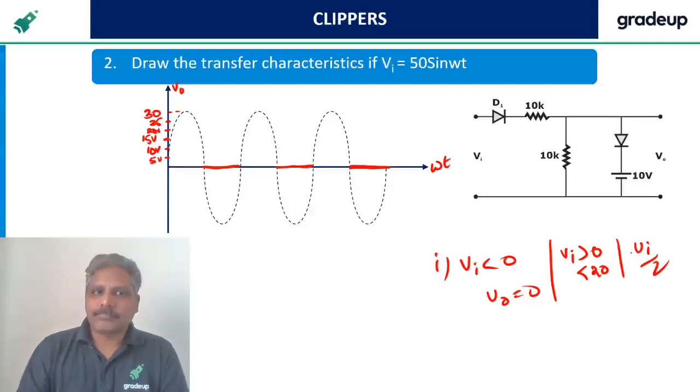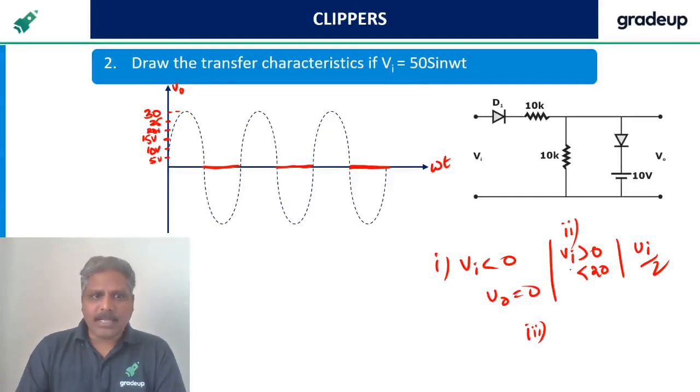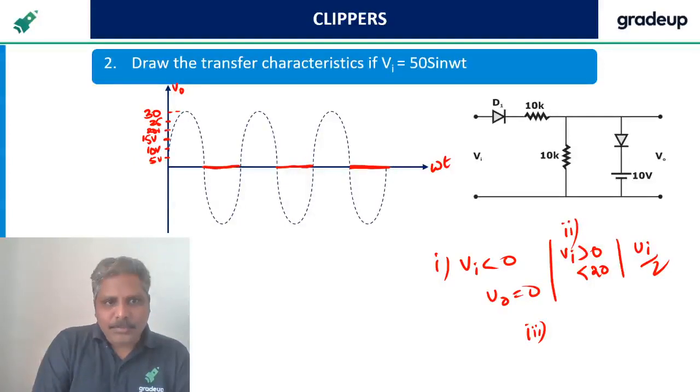Plotting Vi by 2 is difficult directly, so let's go for case 3. This is case 2. Let's go for case 3, because I don't know how to plot the Vi by 2 curve, that is 0 to 20. Otherwise we can plot it also, I think. This is 0 to 20, right? This is the 20 volts level.